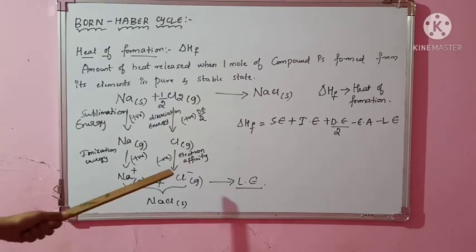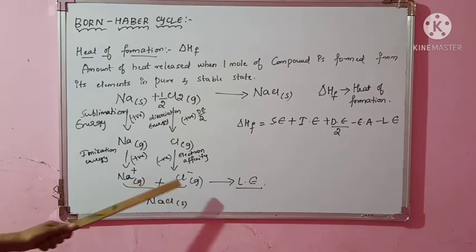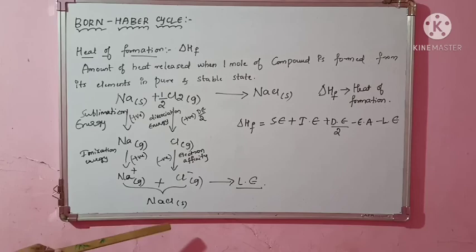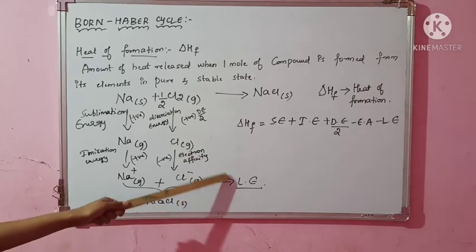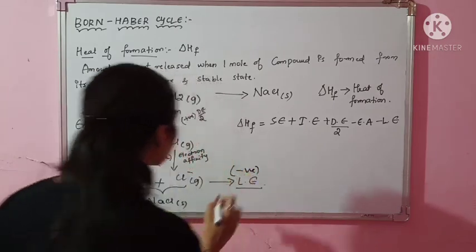So here the amount of energy, since it is released, this will be negative. So finally we arrived at the products which we wanted. Okay, sodium is in the gaseous cation and chlorine is in the gaseous anion state. So they both will combine to form NaCl solid, which is stable. So that time the amount of energy is released is negative. So this is negative energy.